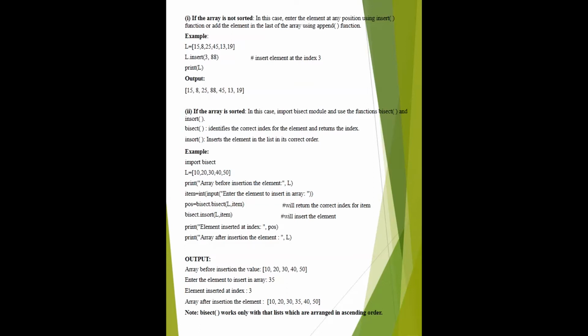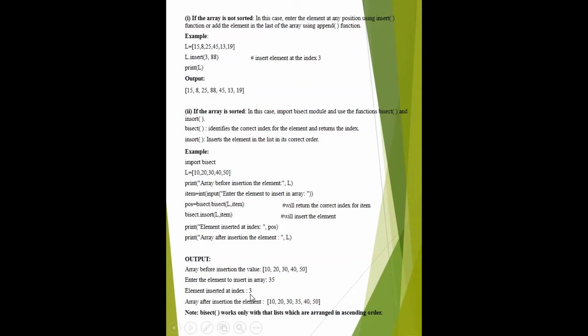After knowing the correct index, we just insert the value. Inserting the value can be done with the help of the insert function, which is written in the bisect file. Bisect dot insert needs two attributes. One is L and the second one is the value which you want to insert: L, item. Then we print the index. The index is in the variable pos.